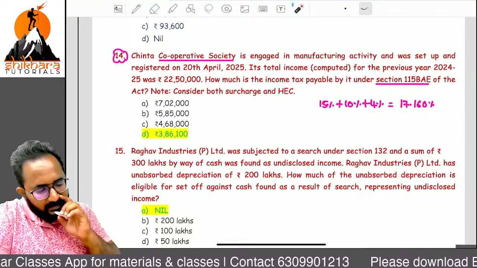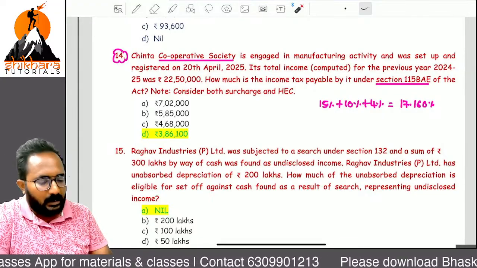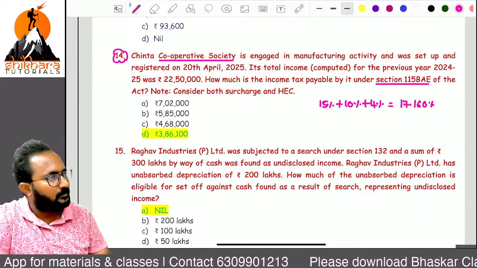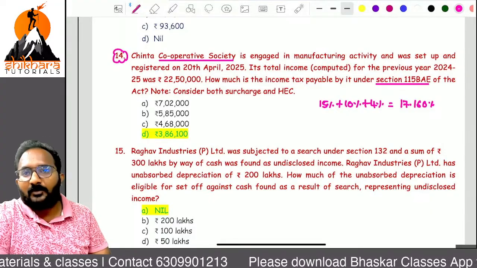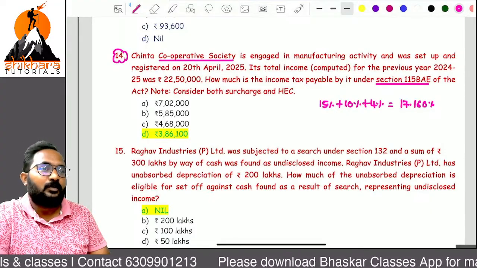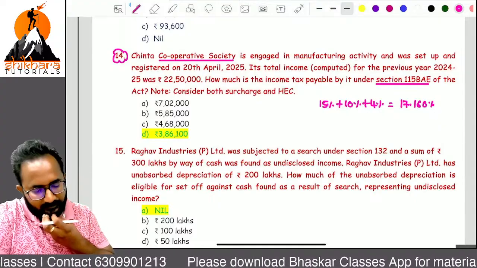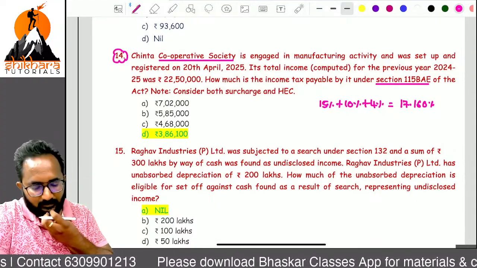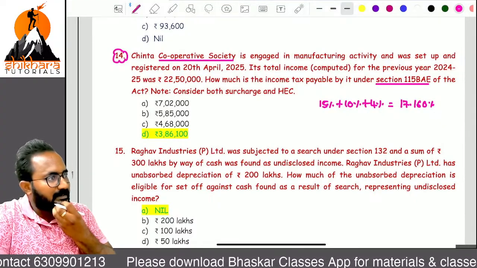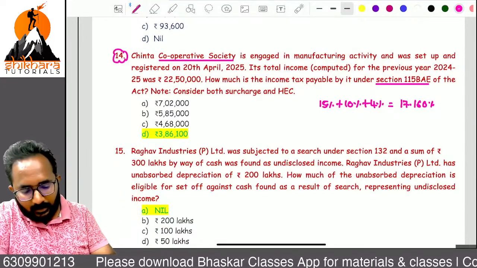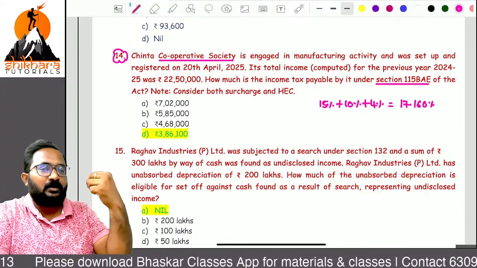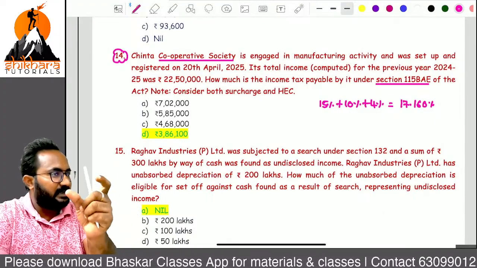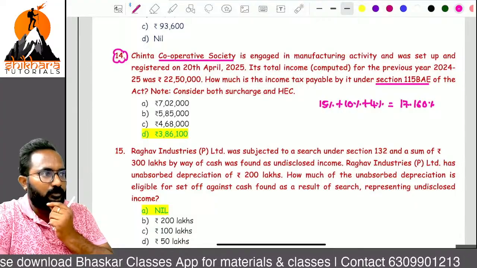First condition: set up and registered on or after what date? 1/4/2023. That condition you have to check properly. Under 115BAE, it is set up and registered on or after the first day of 23-24, and commencement is before what date?